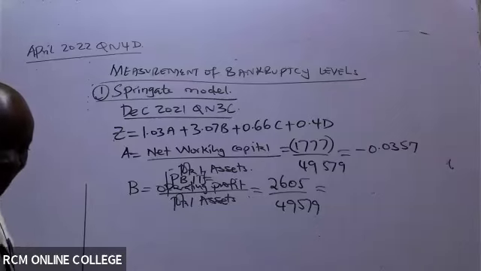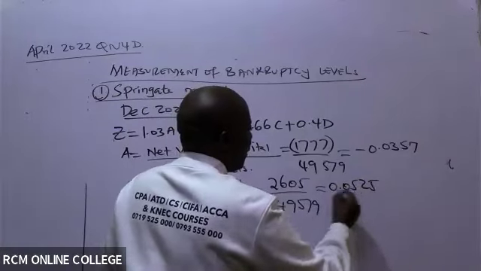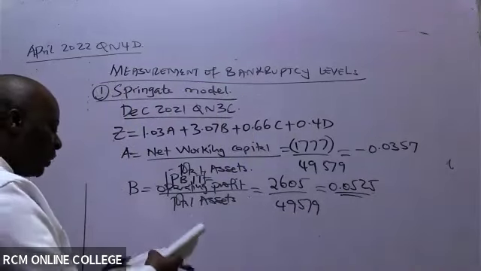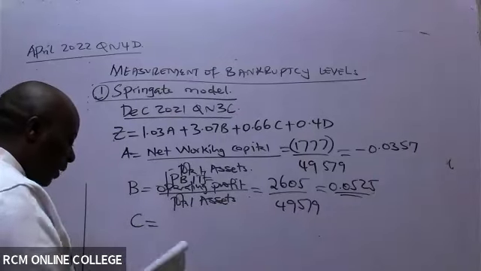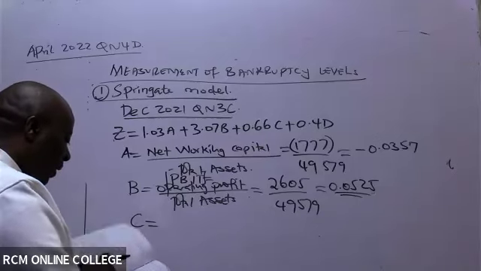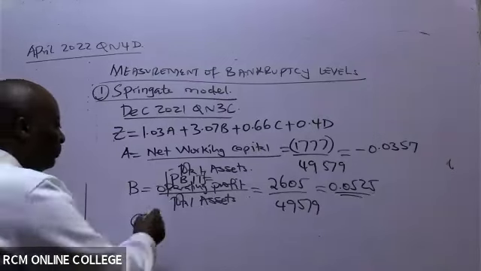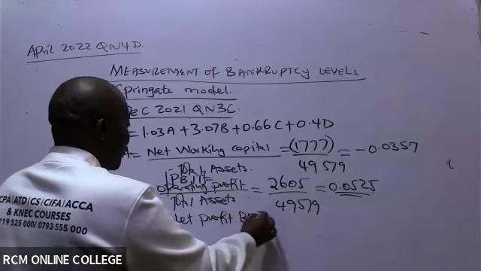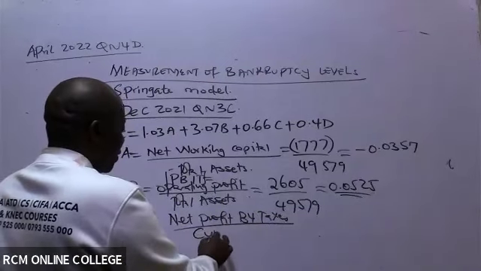So this one I'm being given an answer as 0.0525. Thank you very much. So that's B. From there, we go to C, ladies and gentlemen. Under C, what they're telling us is net profit before taxes, now after interest, all over current liabilities.